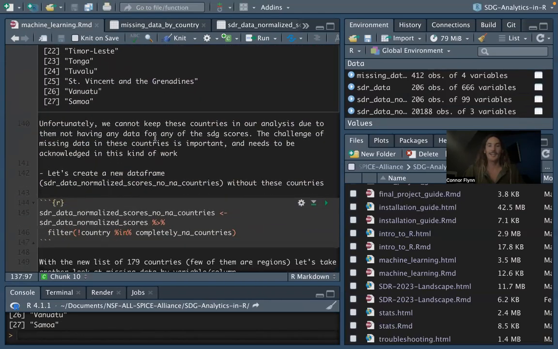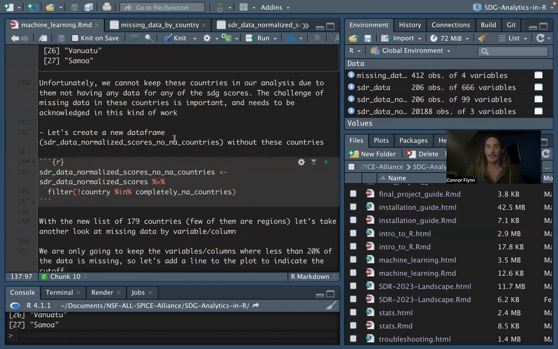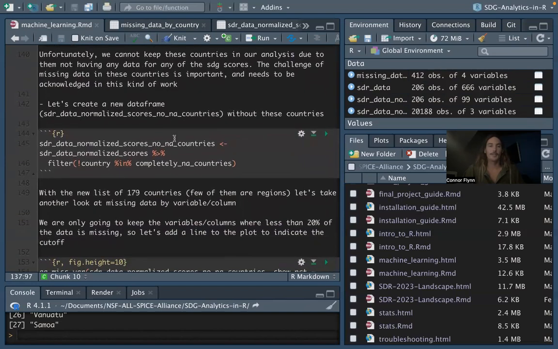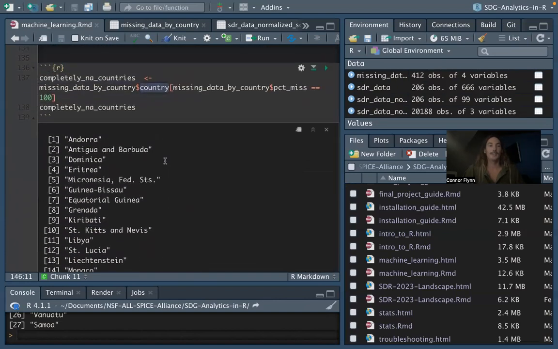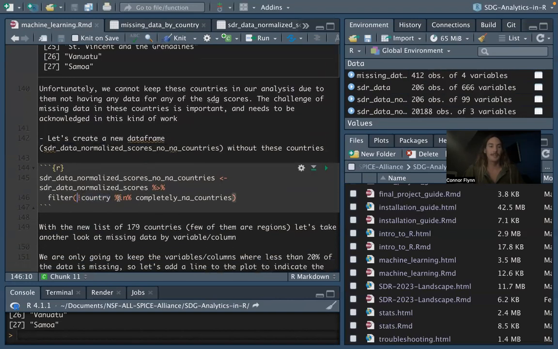And unfortunately, we cannot keep these countries in our analysis due to them not having any data for the SDG scores. So what we do is filter for only countries that aren't in that completely NA countries list. So that's that not in. So in percent in is, are they in this list of completely NA countries?